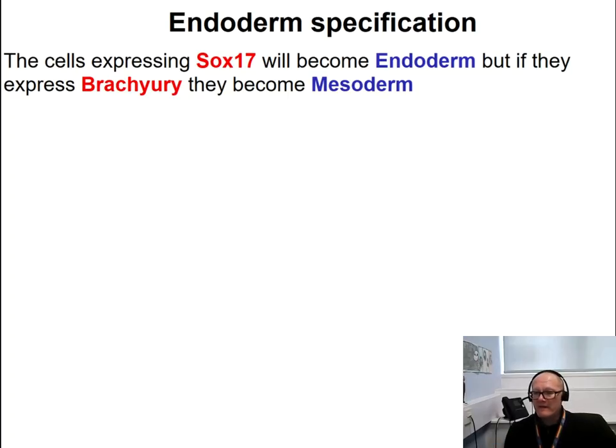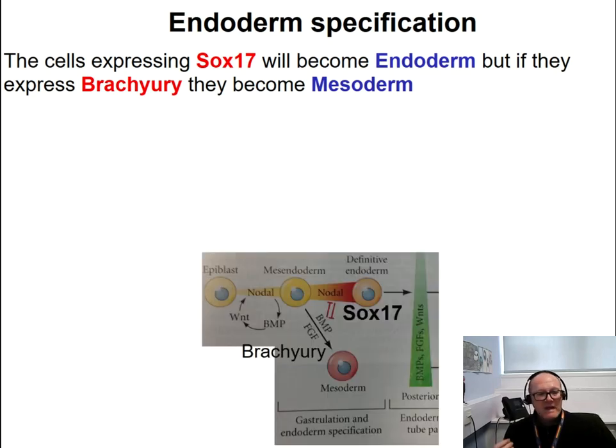Brachyury is expressed in mesodermal cells. So the cells that are migrating from the epiblast inside the primitive groove and then become mesoderm are expressing brachyury. And brachyury is driven by expression of BMP and FGF in those cells.